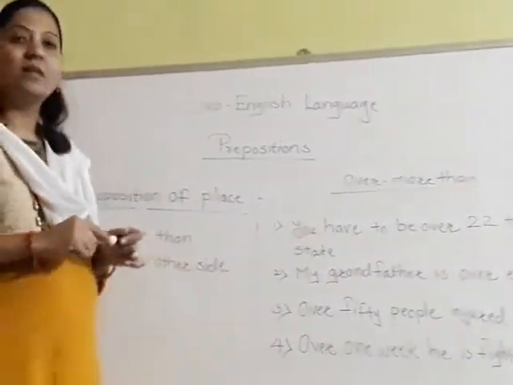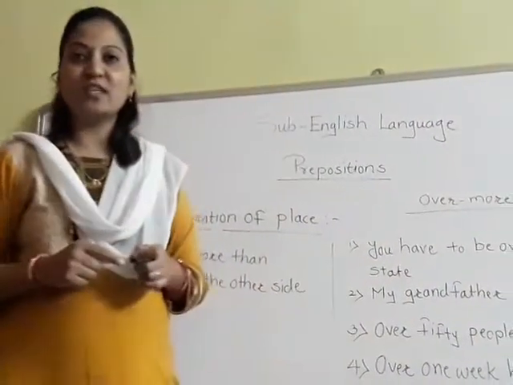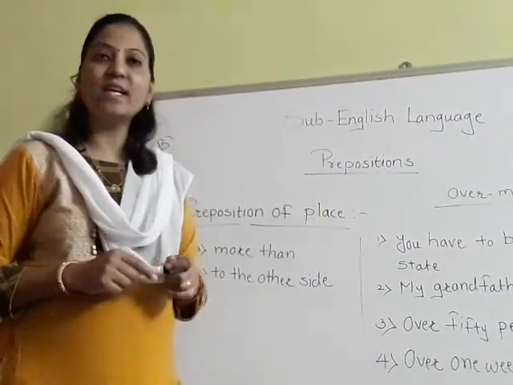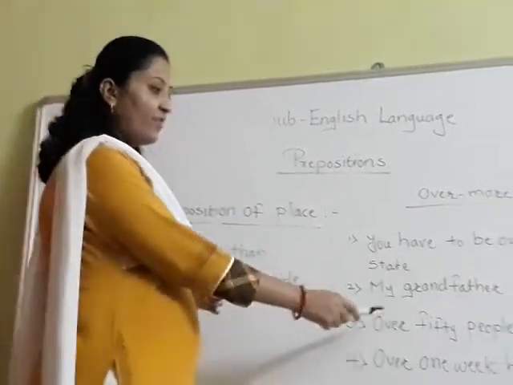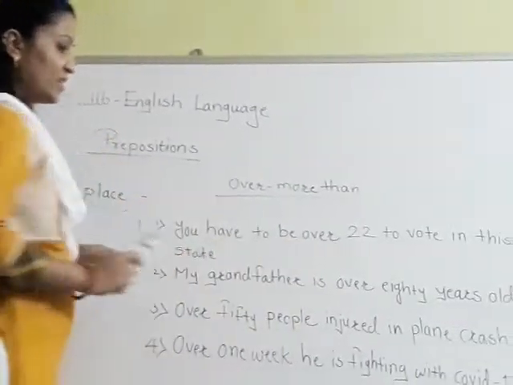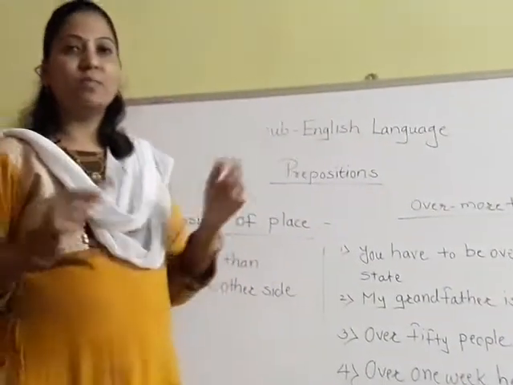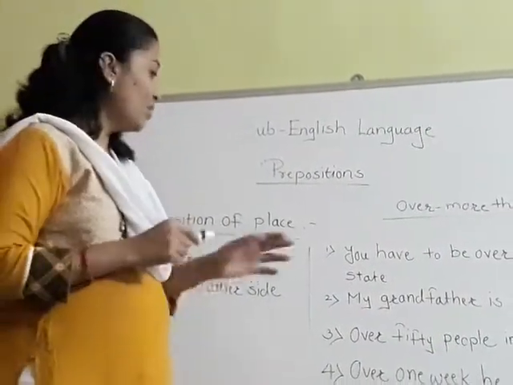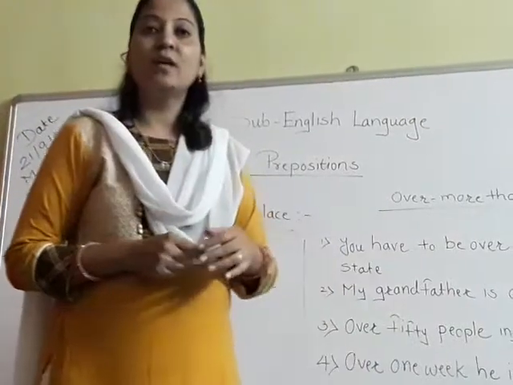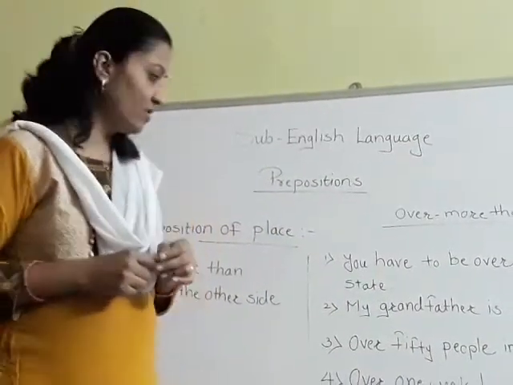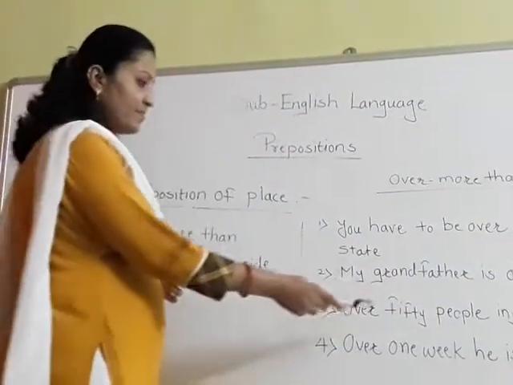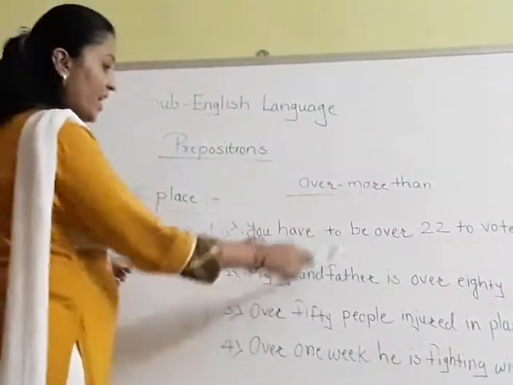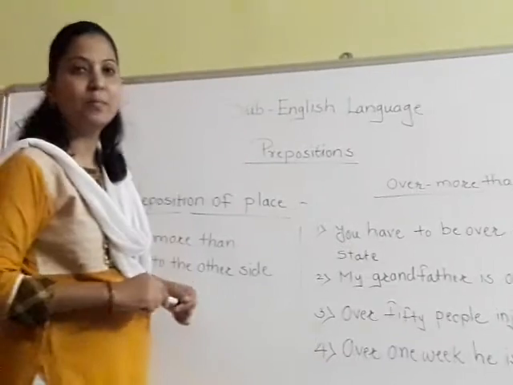Now there is a plane crash somewhere, and it is reported in the news that over 50 people injured in plane crash. In that plane, so many people are traveling, and among those people, 50 people injured in that plane crash. Okay, so here also over 50 people means more than 50 people injured in the plane crash.